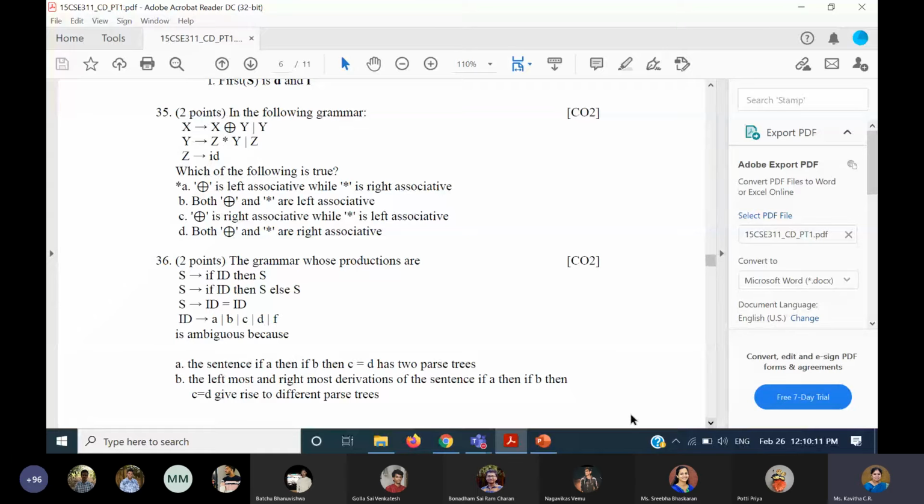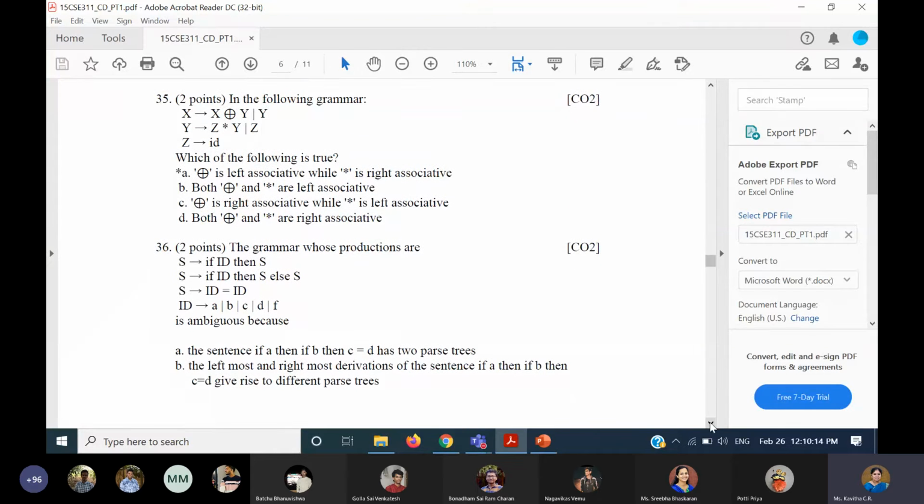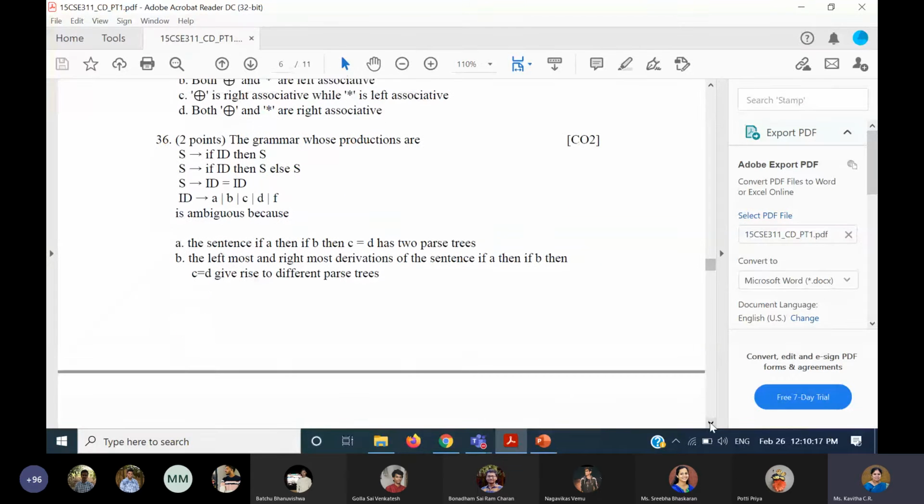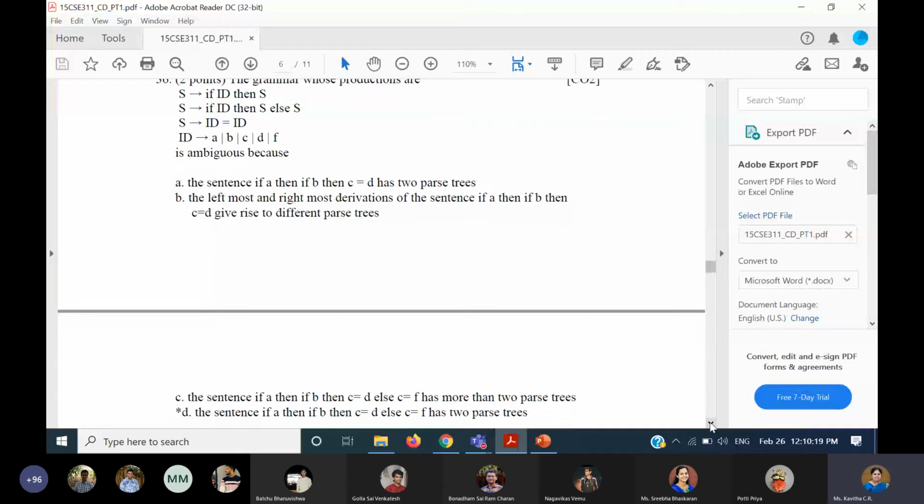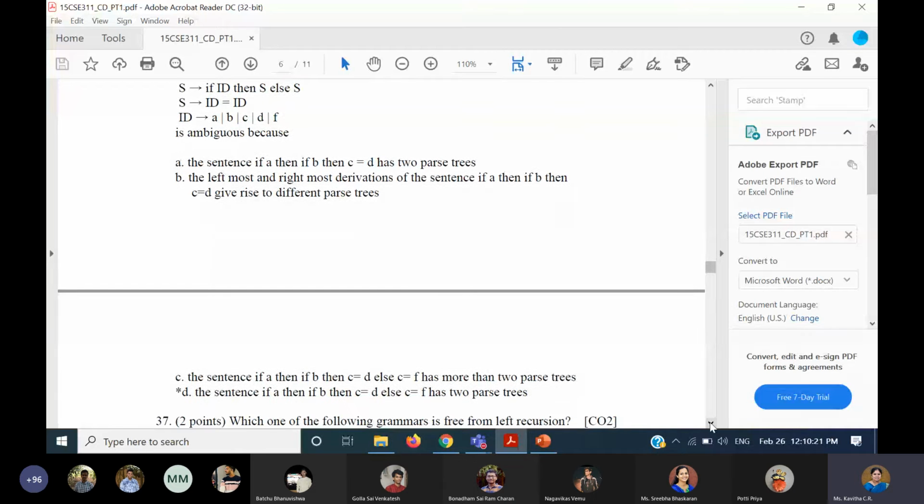Coming to the next one, whether this particular grammar has two parse trees. There were four options, and the last option is the correct answer. You can start drawing the trees and see whether the first option or the second option is correct and so on. The first option will be wrong because you will not get two trees at all for this sentence.